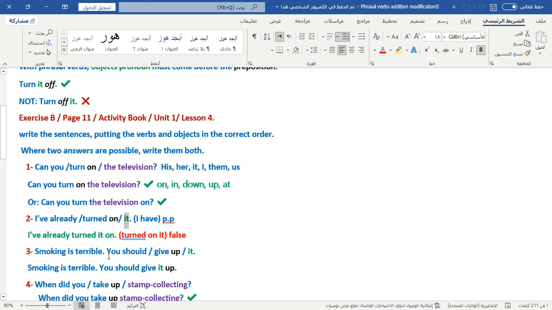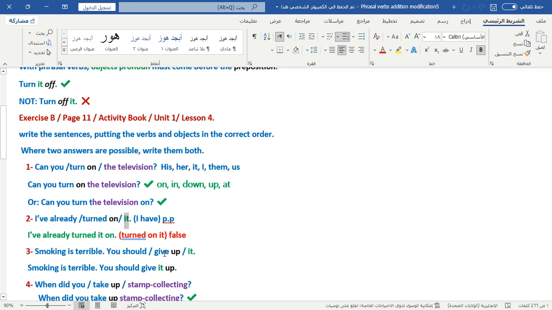Smoking is terrible. You should give up it. Write the first sentence as it is: Smoking is terrible. Full stop. The second sentence: you is the subject, should is the helping verb, give is the main verb.